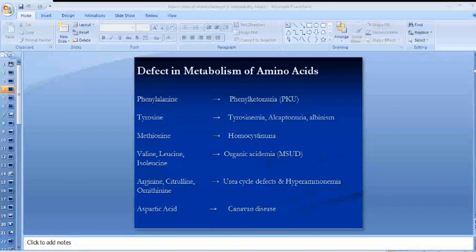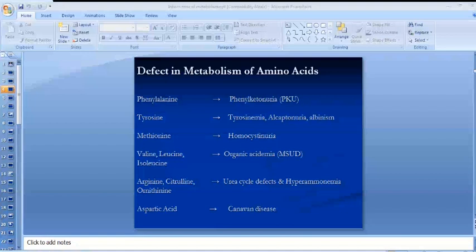So far we have discussed the symptoms. The symptoms include reluctance to feed, lethargy, poor activity, poor neonatal reflexes, vomiting, and convulsions, or there may be altered consciousness. There is history of consanguinity in parents. There is history of early neonatal deaths in other siblings.